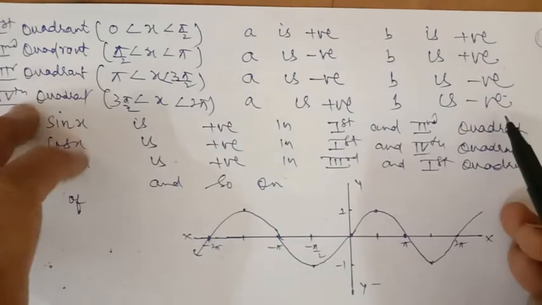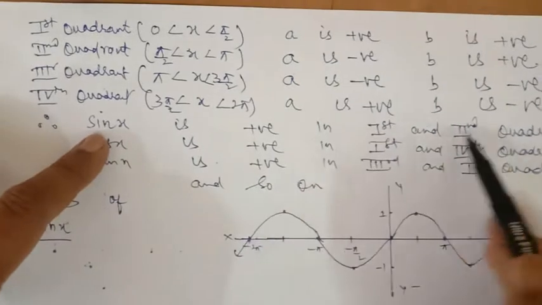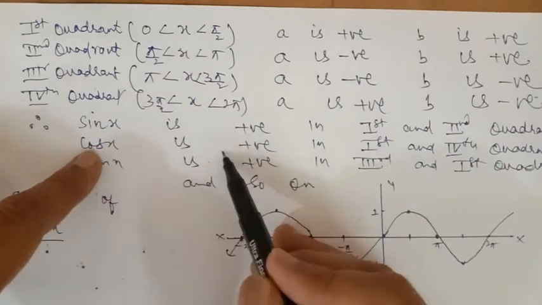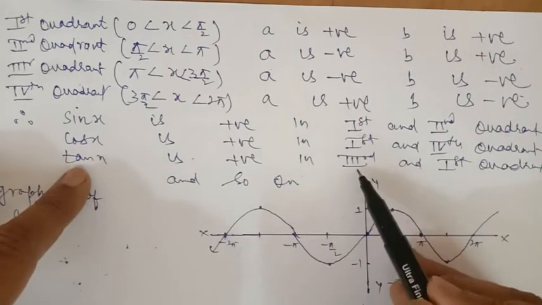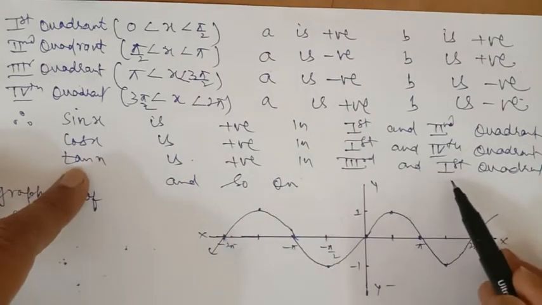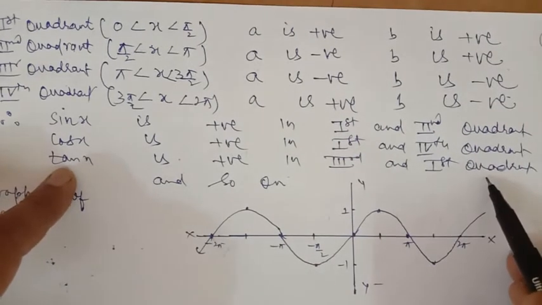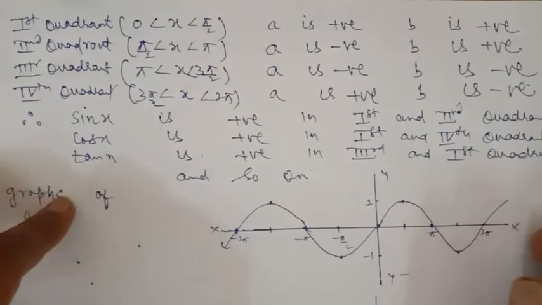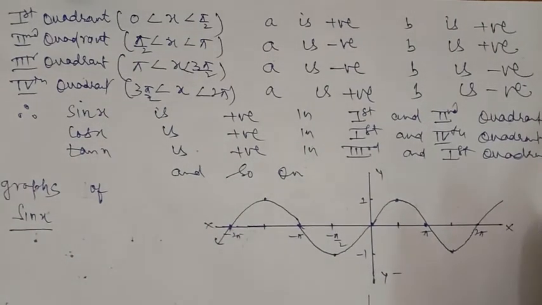So from this we can conclude that sin x is positive in the first and second quadrants, cos x is positive in the first and the fourth quadrants, and tan x is positive in the third and the first quadrants. And similarly we can find for any other trigonometric ratio depending upon in which quadrant the point lies.